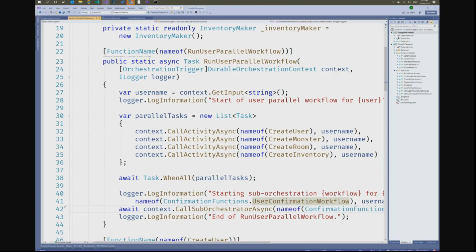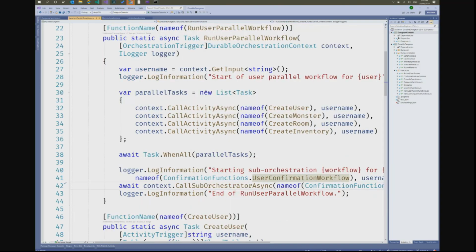It gets the input, unpacks that. Again, it's just using a simple string, passing it around in this case. And from that, it's going to then create a bunch of asynchronous jobs that need to execute. Need to create a user in the state management that we have in our durable functions. We need to create their user. We need to create a monster. We need to create the room, and we need to create the inventory. Now, those four things can all happen in parallel of each other. We don't have to create the user and then the monster, and then.